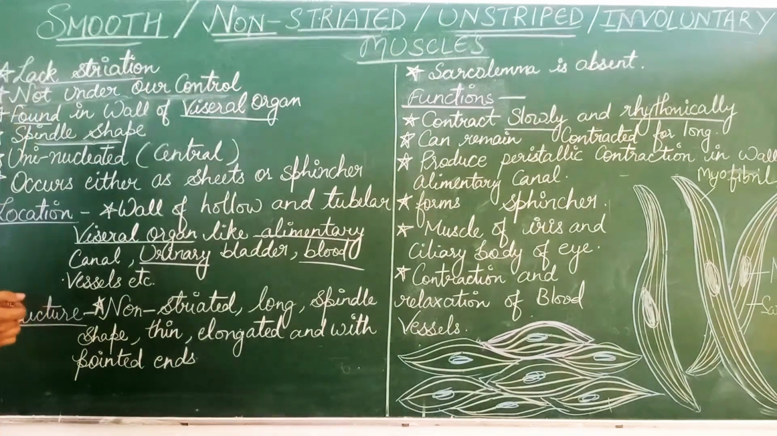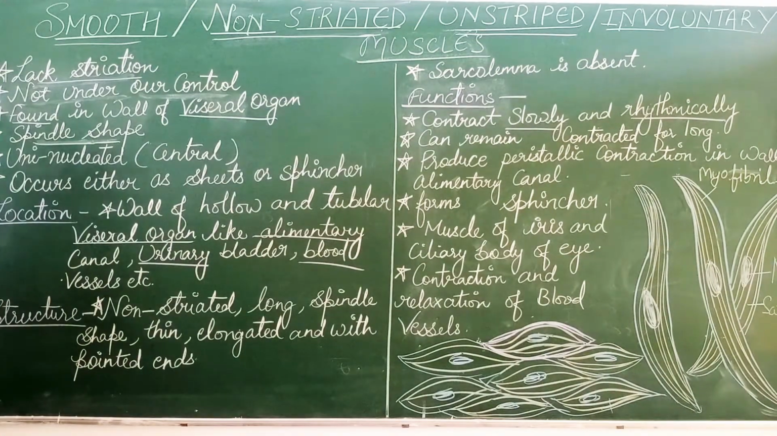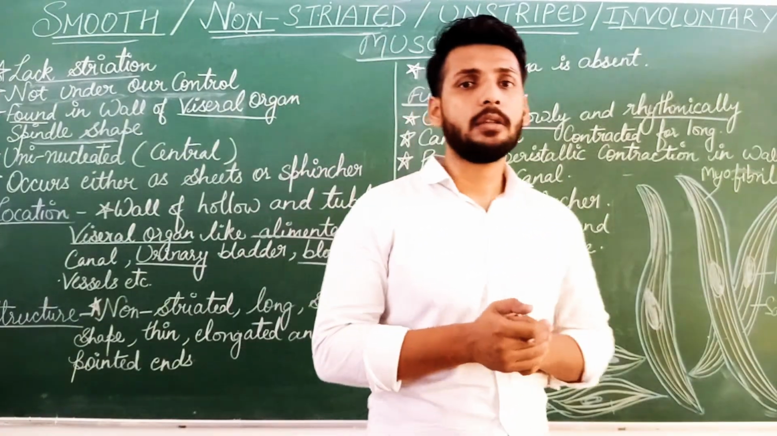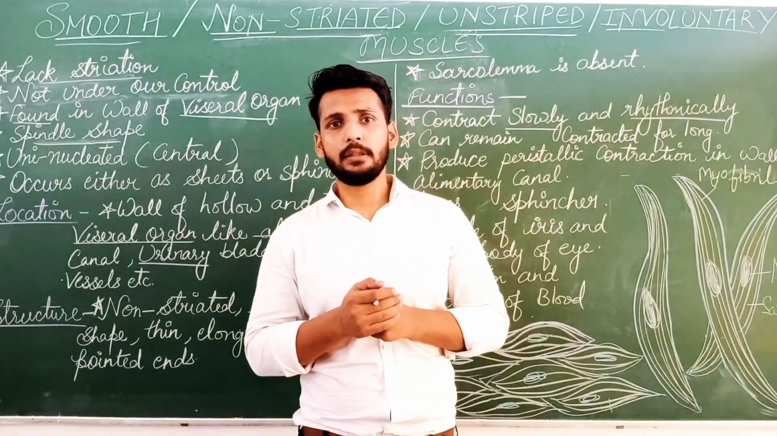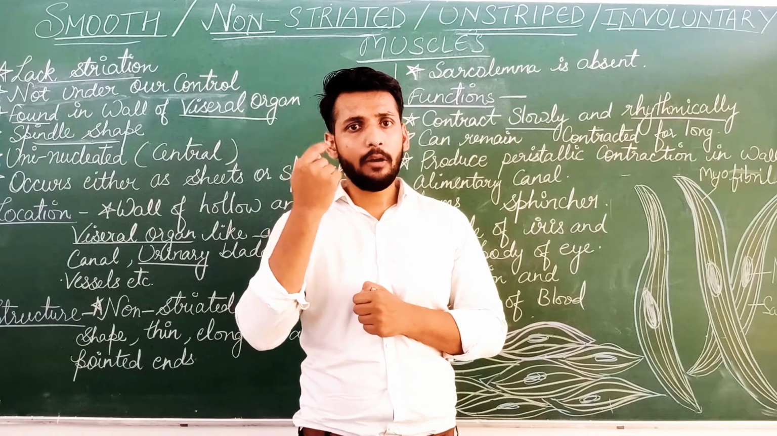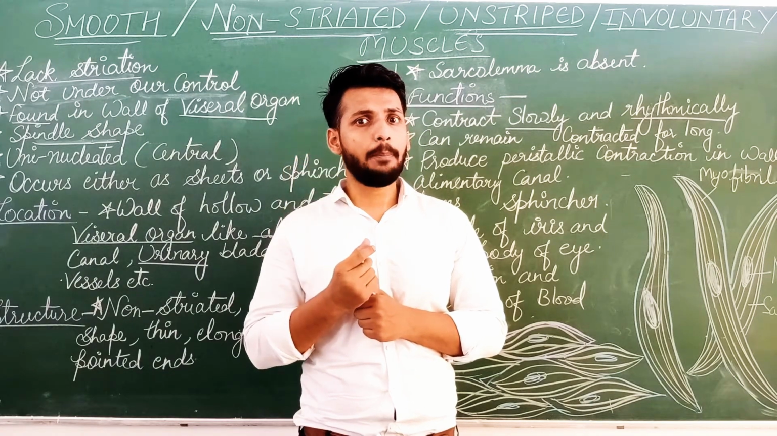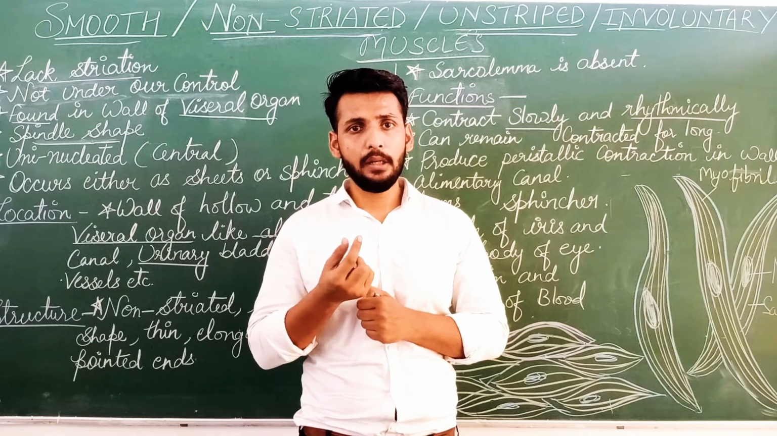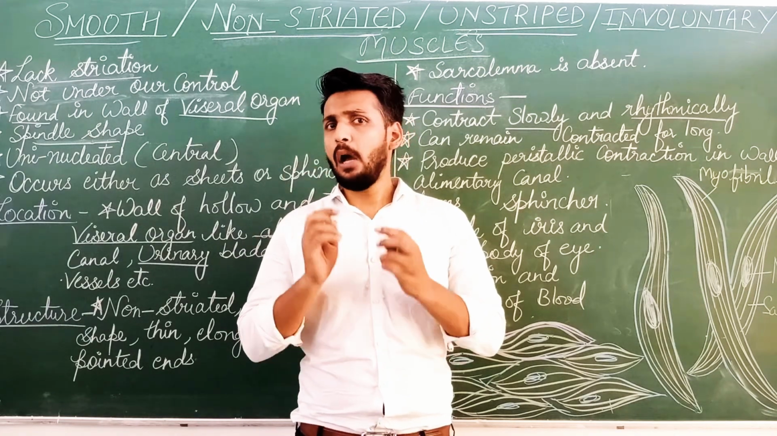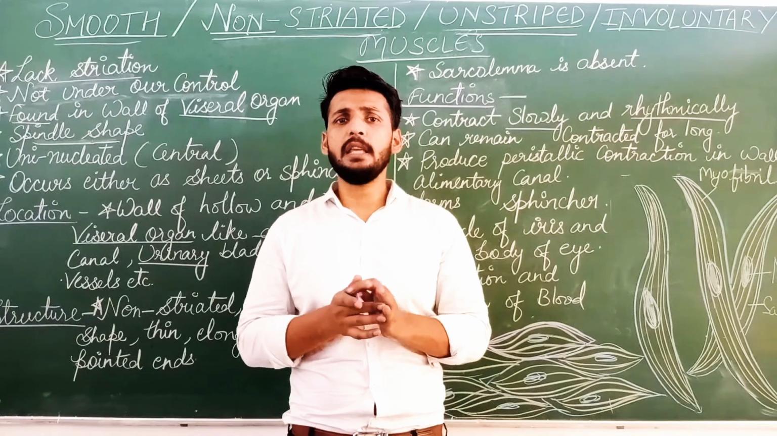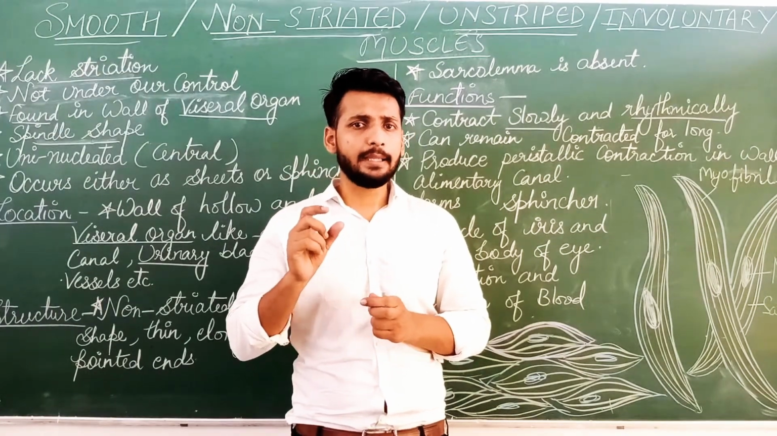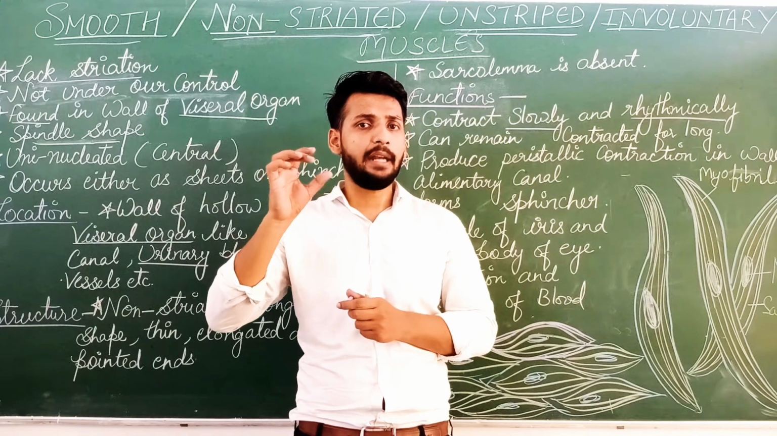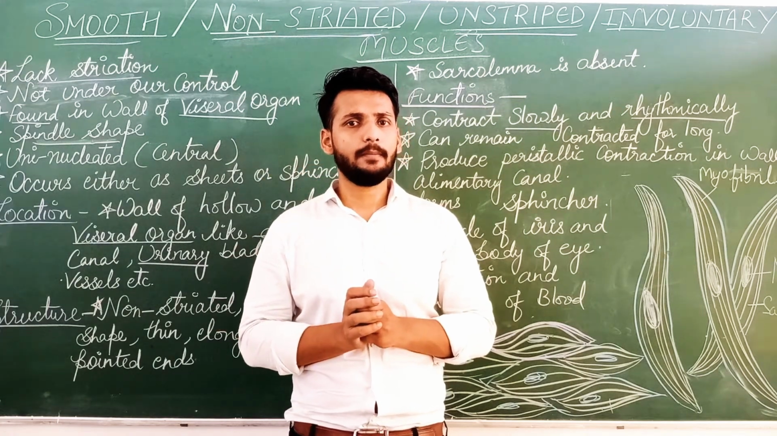Next, it controls the muscles of the iris or ciliary body in our eyes. What is the function of the iris? You can see the color of the eye. Our color of eye depends on the iris of our eye, right? It is the iris only. Now, what is the function of the iris? The function of the iris is to control the intensity of light entering into the eyes.